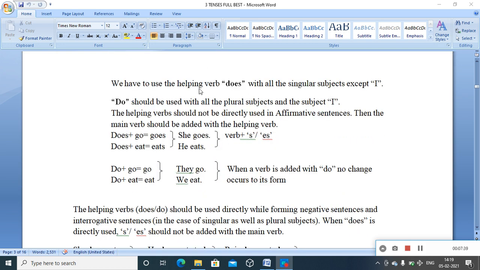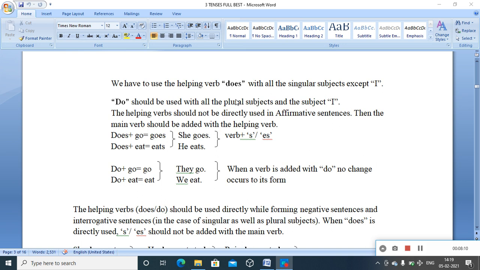So we have to use the helping verb does with all the singular subjects except I. Do should be used with all the plural subjects and the subject I. Do should be used with all the plural subjects like they, you, we. If you talk about multiple persons, the names of different persons, that also is plural. Multiple persons performing the action, then also you have to use do as the helping verb.